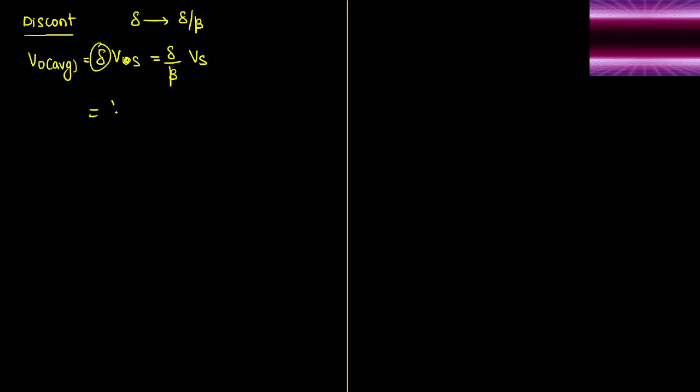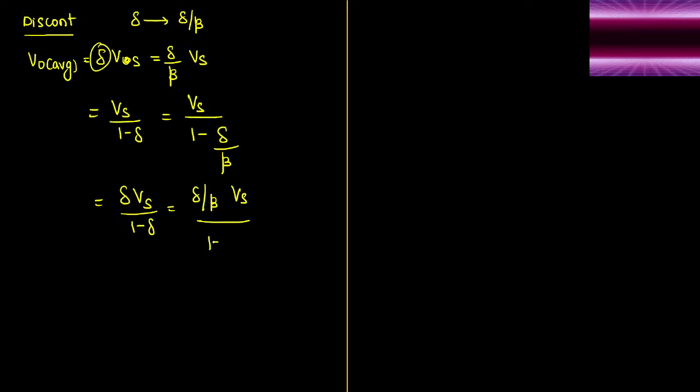Similarly, for the boost converter, we know it can be written as Vs upon 1 minus delta. This is for continuous conduction, whereas for discontinuous conduction, it is replaced by delta by beta. Similarly, for the buck boost converter, continuous conduction is delta into Vs upon 1 minus delta, and delta will be replaced by delta by beta in case of discontinuous conduction: delta by beta into Vs upon 1 minus delta by beta.